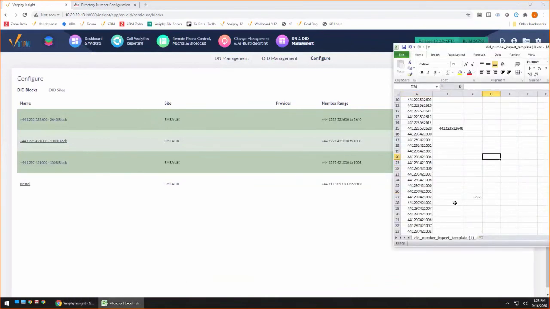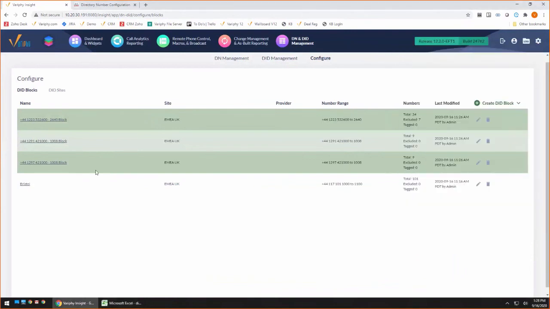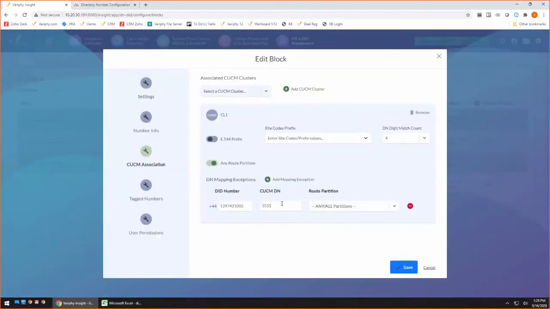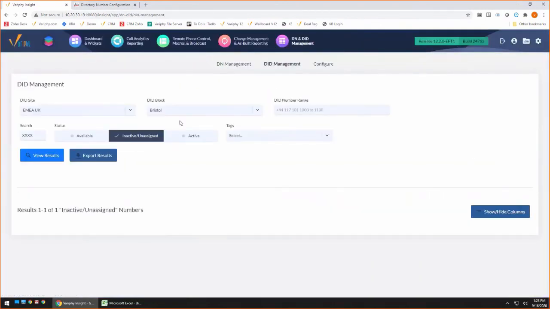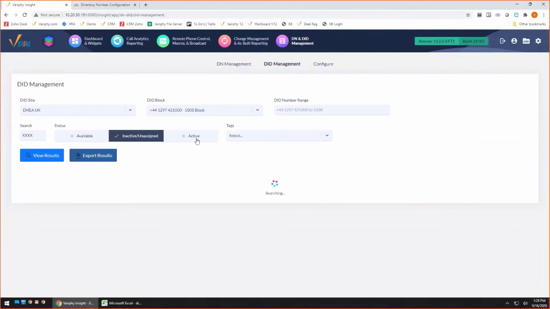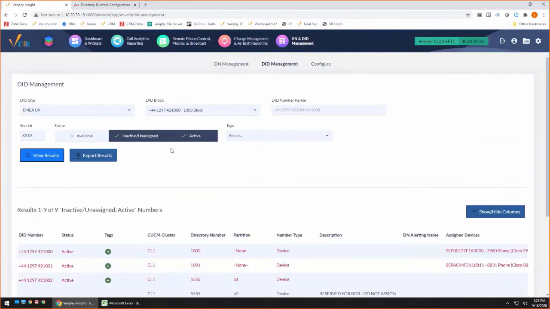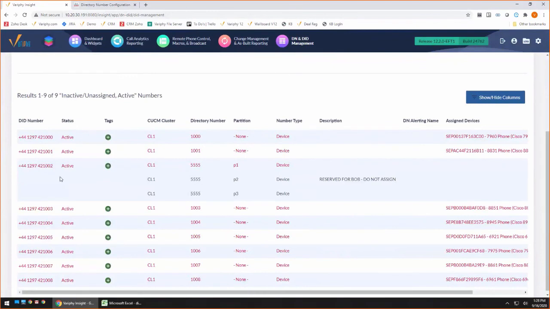And if we scroll down to our 1297 guy here, we have 5555 and 1297. If we take a look at this guy, you'll see that we have our 555 exclusion. And if we go back and run any kind of DN or DID management report on any of those sites, we can go ahead and see some information. And now we're seeing our contiguous block. Here is our 1002, which was our exclusion over to 555. This one here is reserved for Bob, so we are not assigning this one.